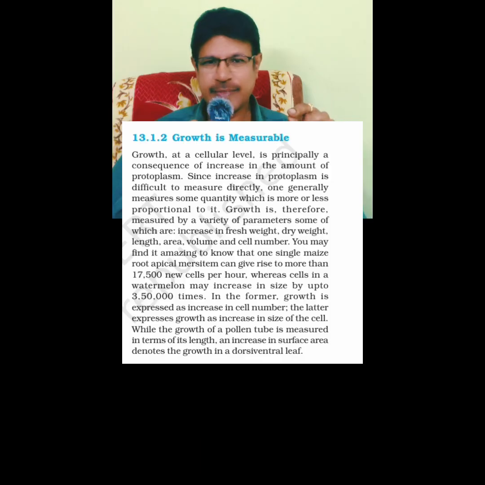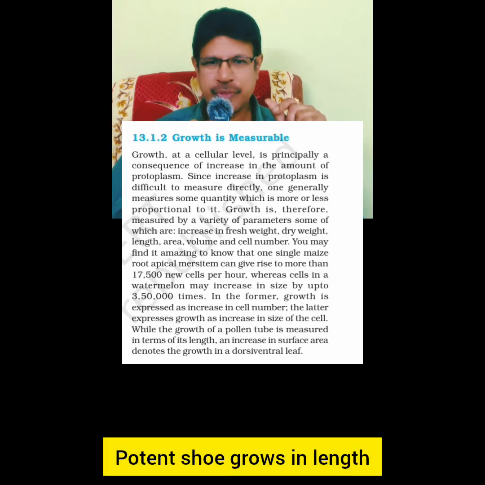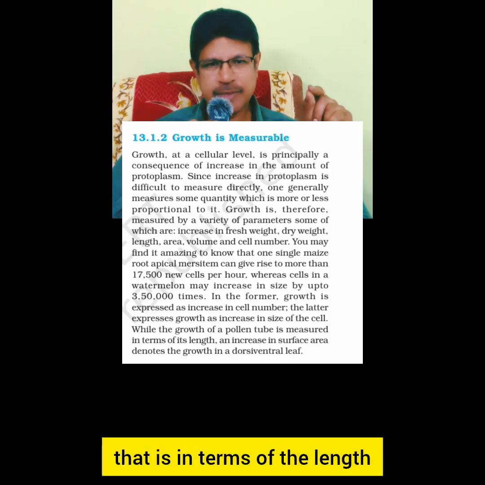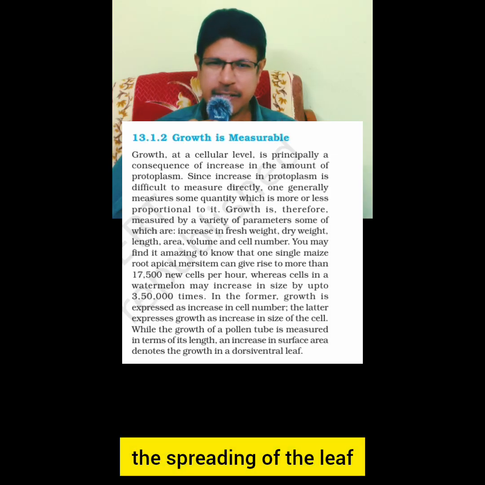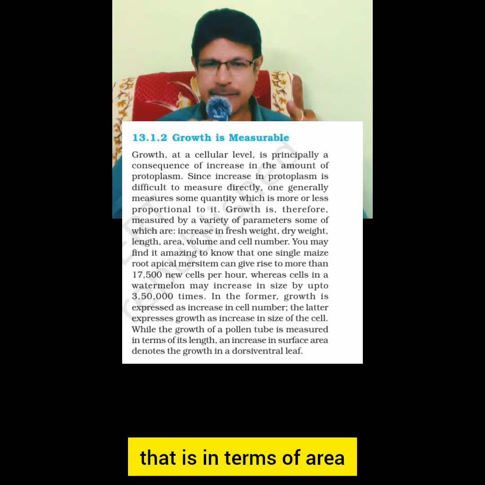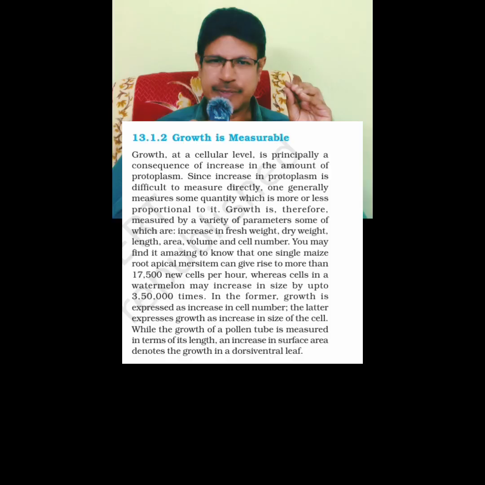In this, growth refers to size. Pollen grows in length, that is growth in terms of length. And if you take a dicot leaf, the spreading of the leaf, increasing its area, is also growth, that is in terms of area. So these are all other parameters to estimate growth.